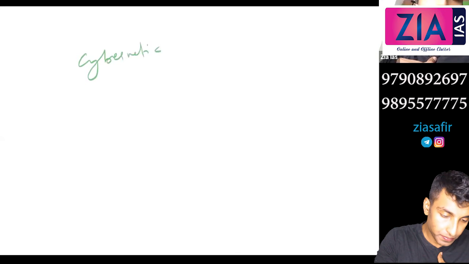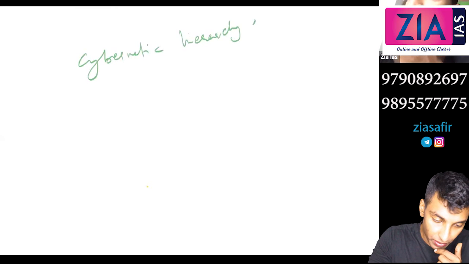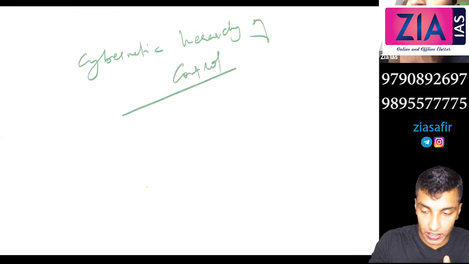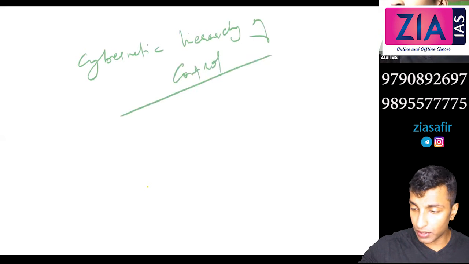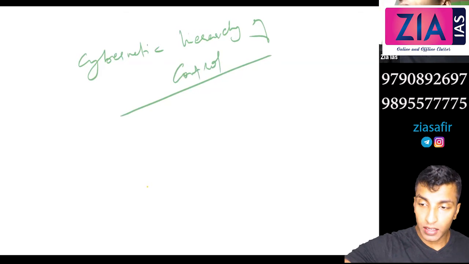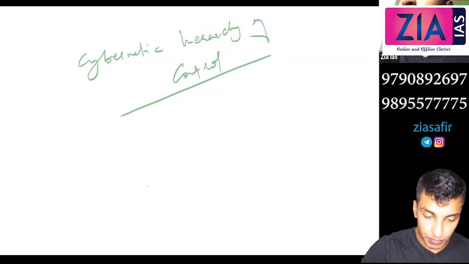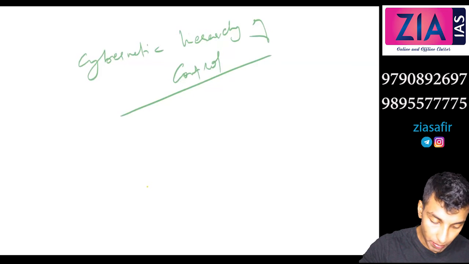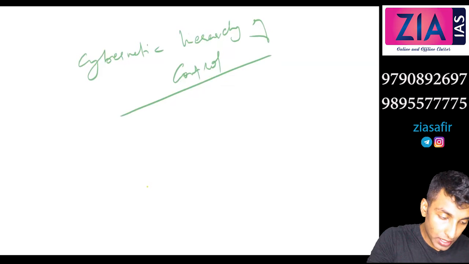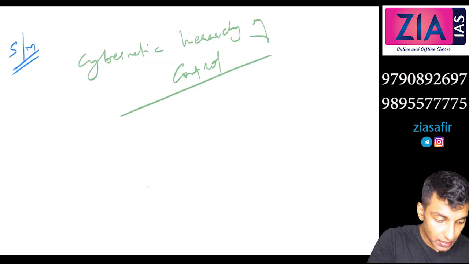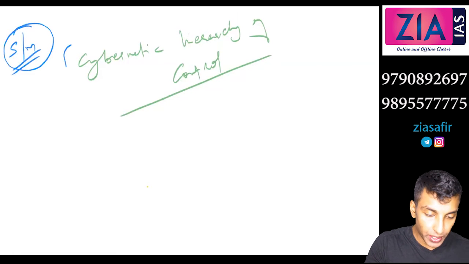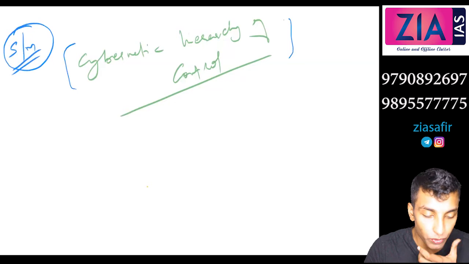So we'll start with the continuation of social system, that is the cybernetic hierarchy of control. You might have seen towards the end this topic is also there. So if the question is asked on social system, towards the end you need to write this part also, then only the answer is actually complete. So it is actually part of social system. If the question is about social system, you also need to write the cybernetic hierarchy of control towards the end. I'll tell you what it is.